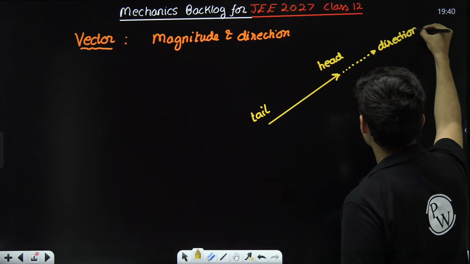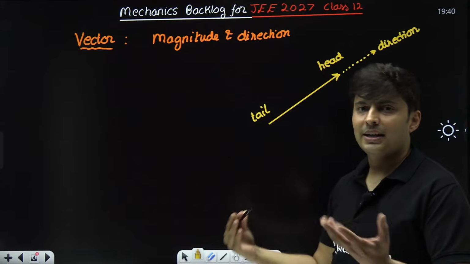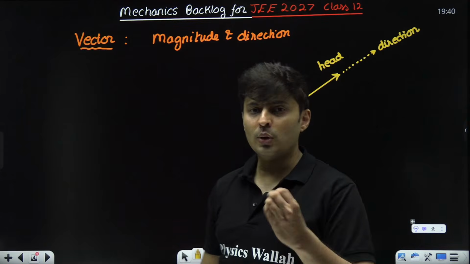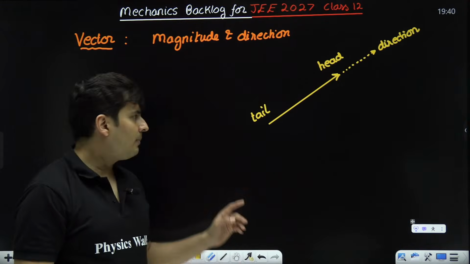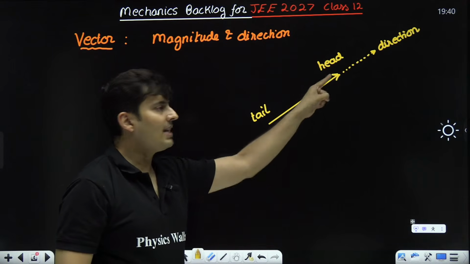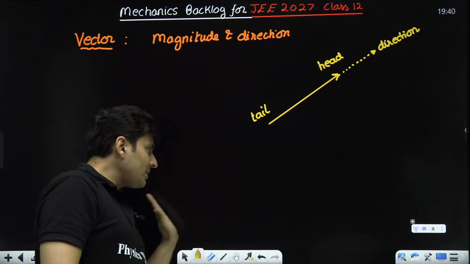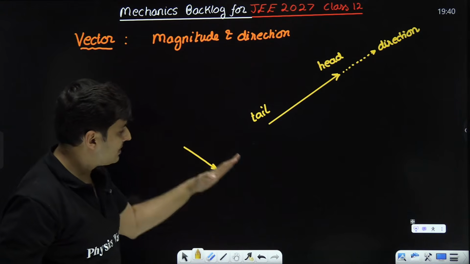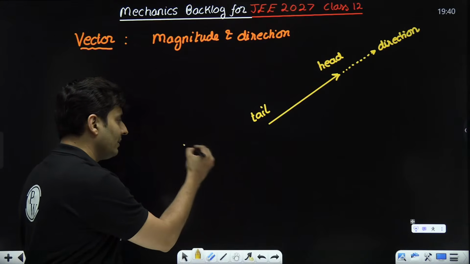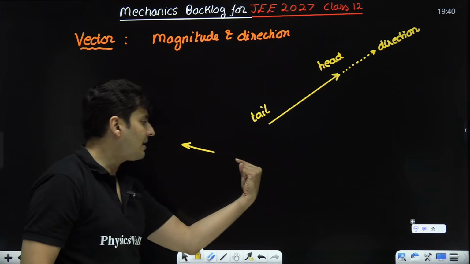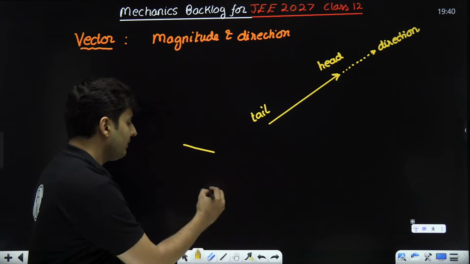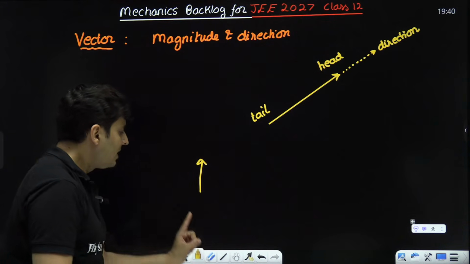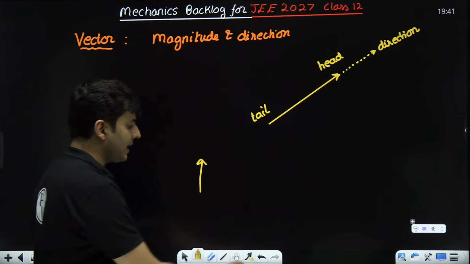For example, force. If I say I'm applying a force with this arrow mark, it means the force is applied in this direction. If I put the arrow mark like this, the force is applied in this direction. If I say the velocity is like this, that means I'm moving in this direction. If I say the acceleration is like this, that means it is accelerating in this direction.